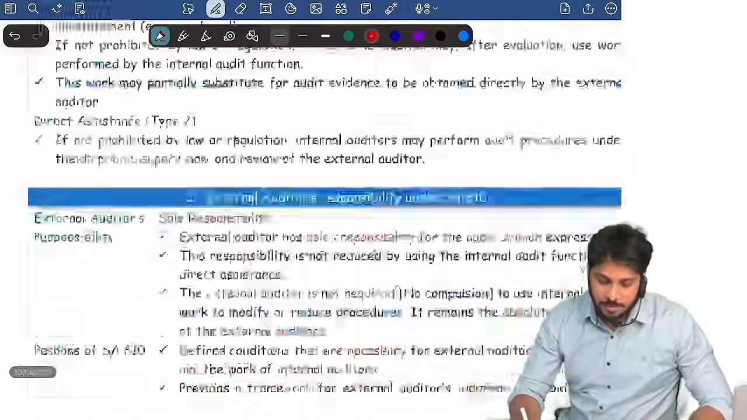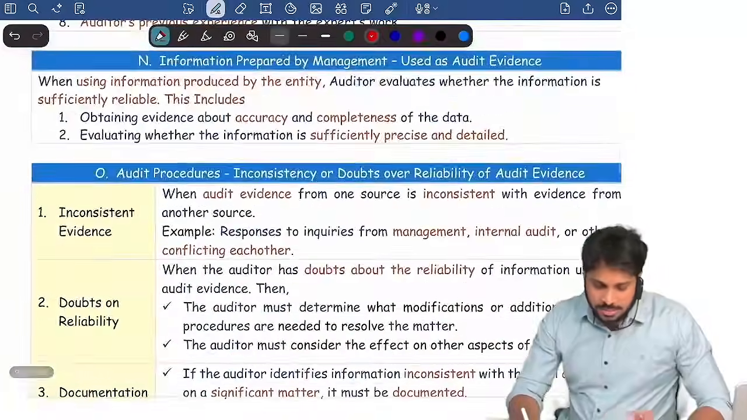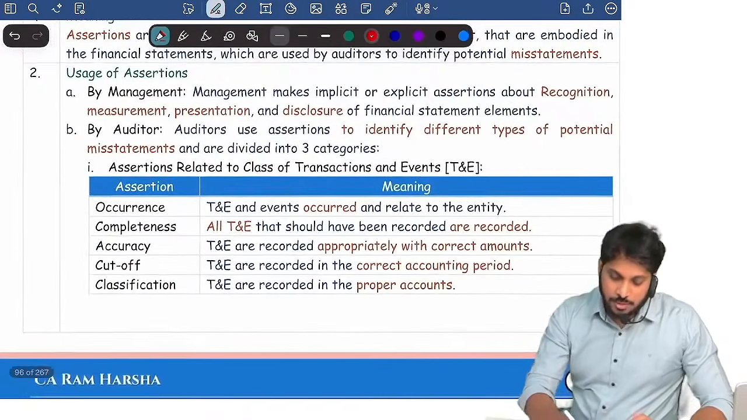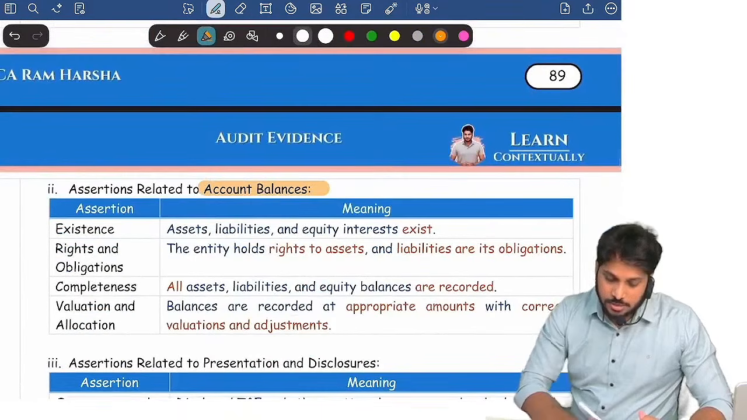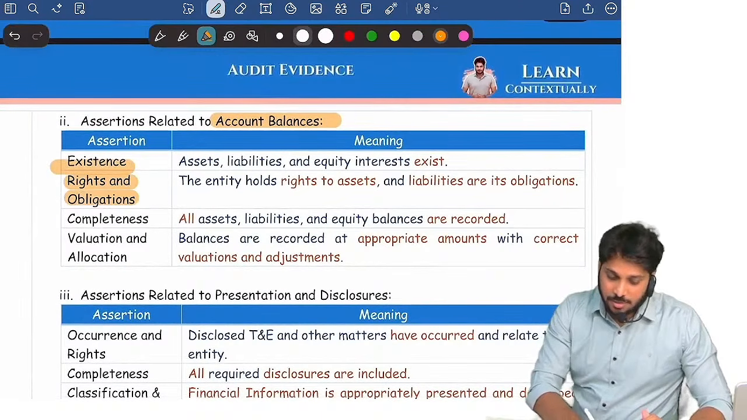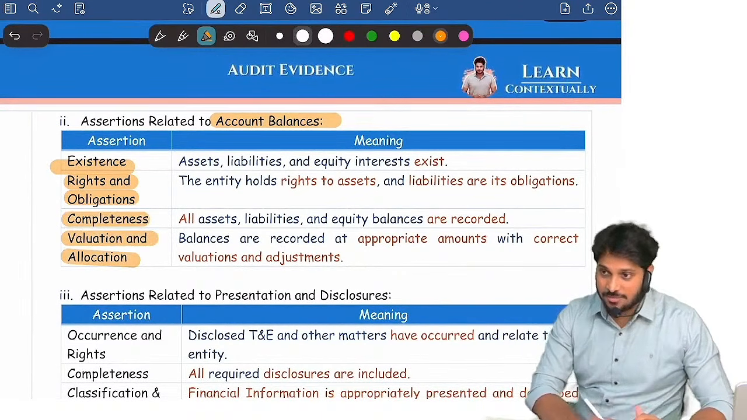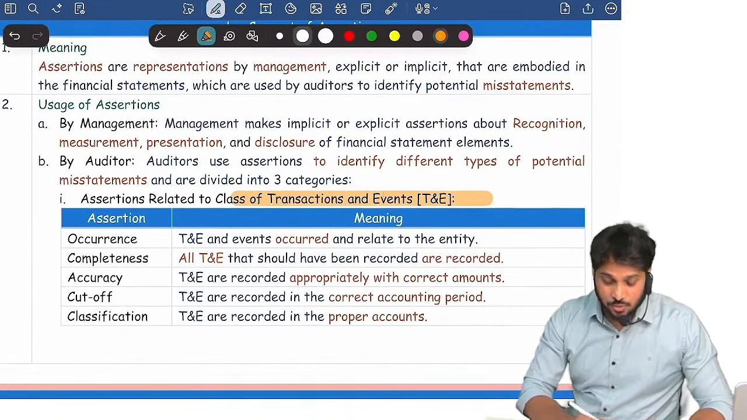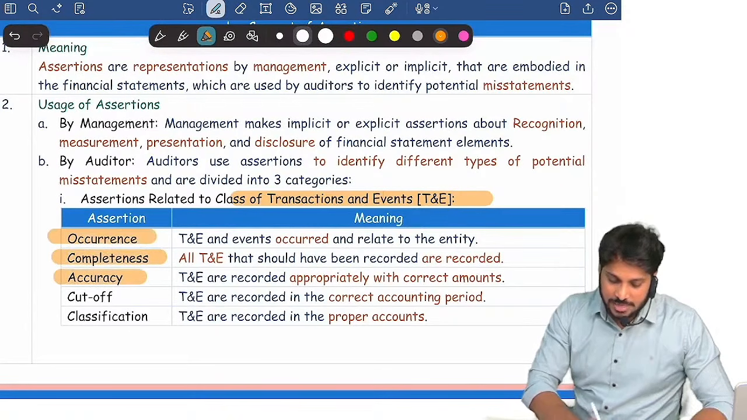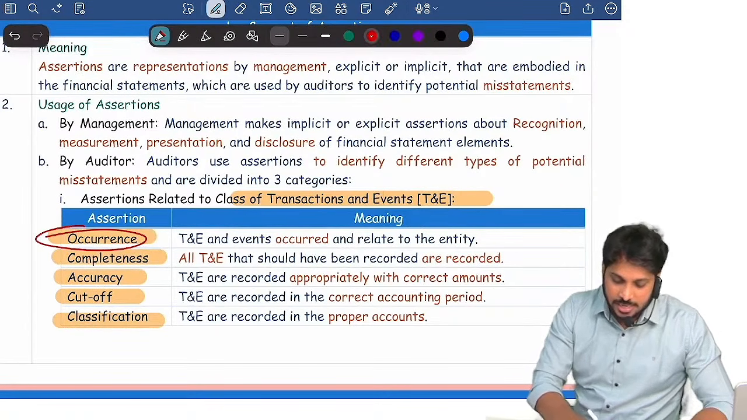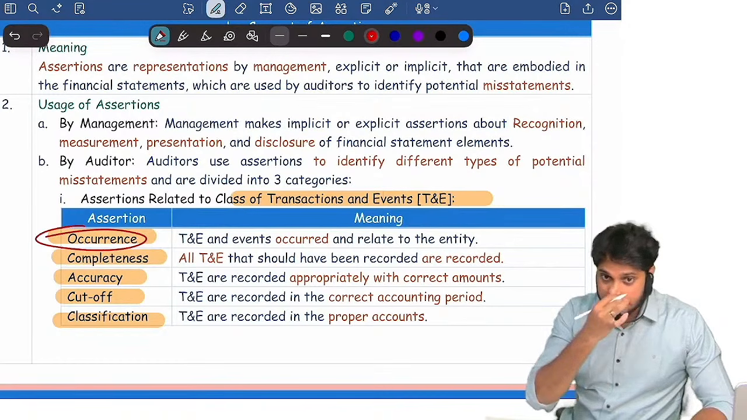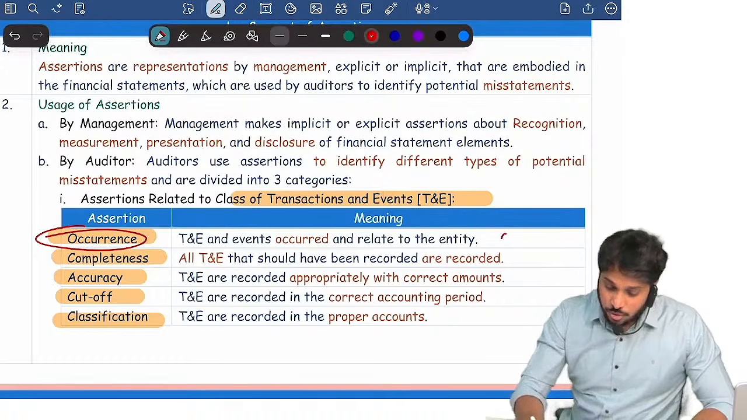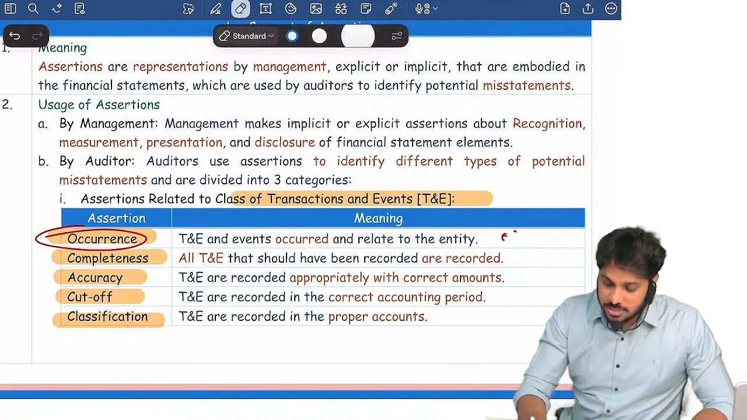Let's see the assertion discussion. What are the assertions for account balances? Look at existence, rights and obligations, completeness, valuation. Again, for P&L items, transactions and events, what are the assertions? Occurrence, completeness, accuracy, cutoff, and classification. What is occurrence? To know whether the transaction recorded did really occur. So when I am checking overstatement,